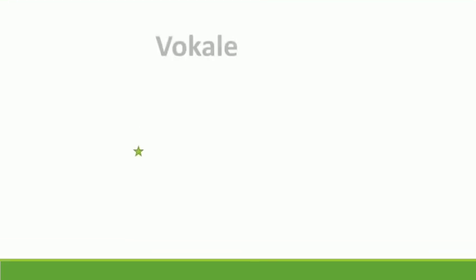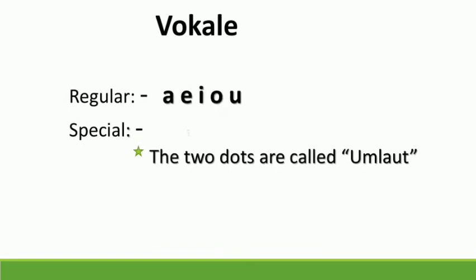Now let's have a look at the vowels. Vowels are called as Vokale. The vowels are A, E, I, O, U are the regular vowels.